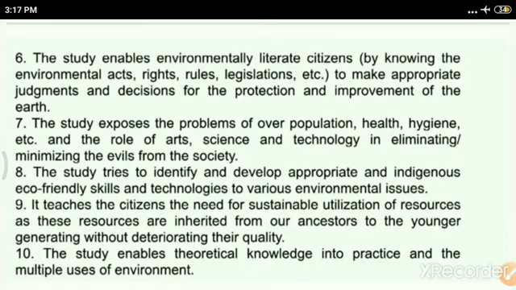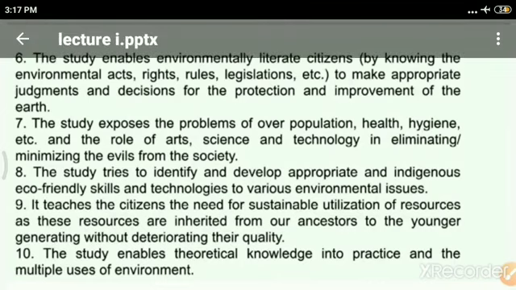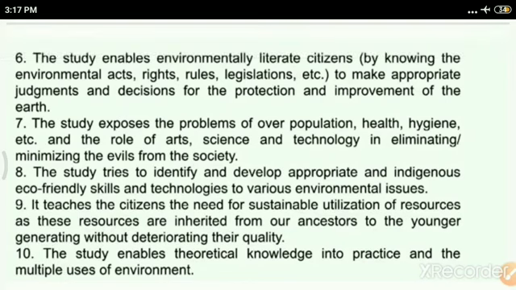So this study also tries to identify and develop appropriate and indigenous eco-friendly skills and technologies for various environmental issues. It also teaches citizens the need for sustainable utilization of the resources. What is meant by sustainable utilization of the resources?